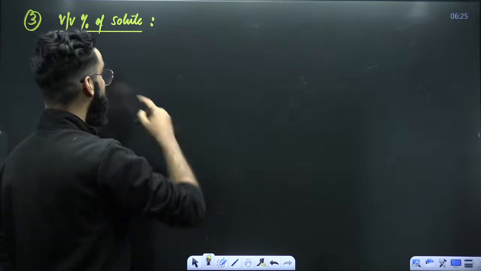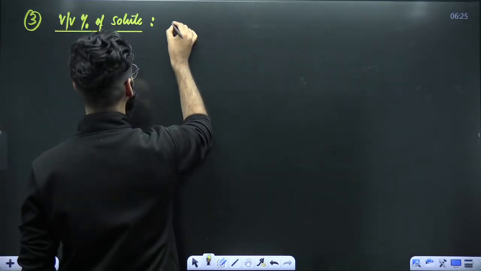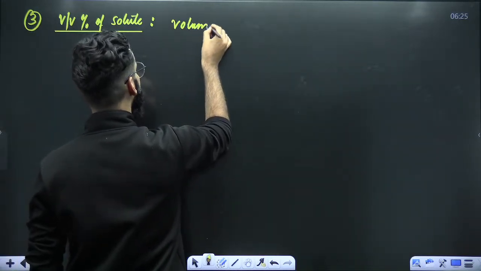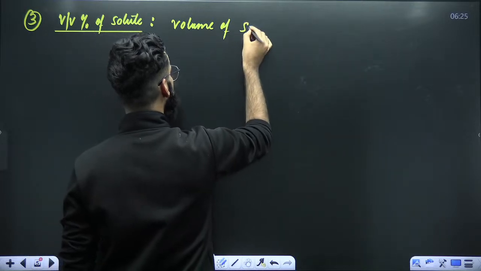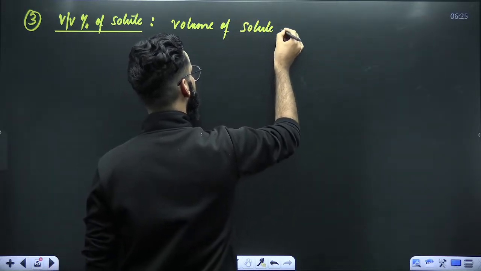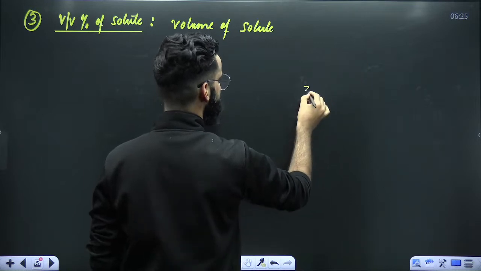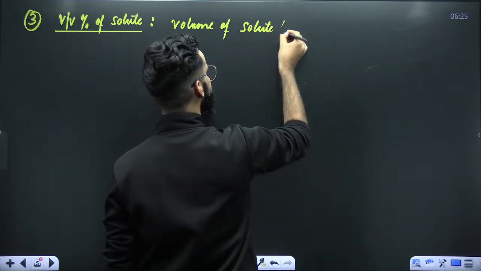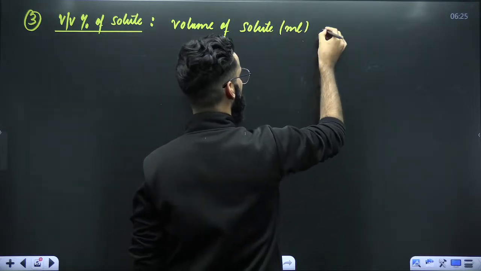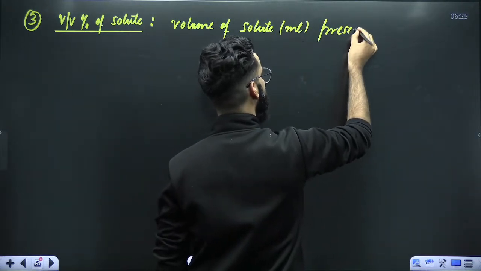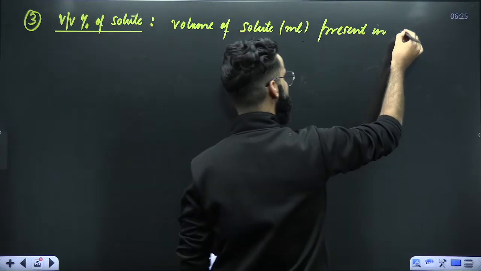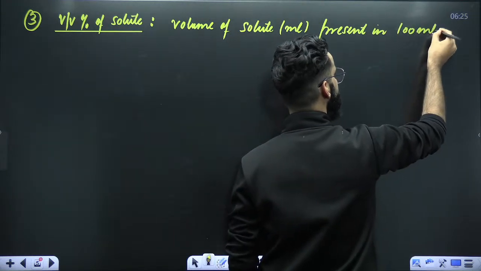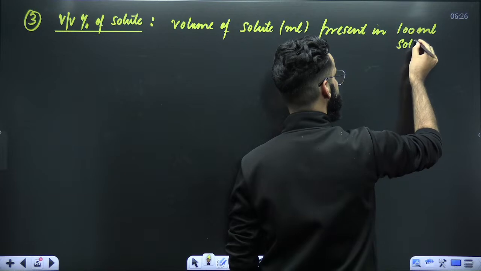Now, write its definition. Its definition is going to be simple. It's going to be volume of solute in milliliters which is present in 100 ml of solution.